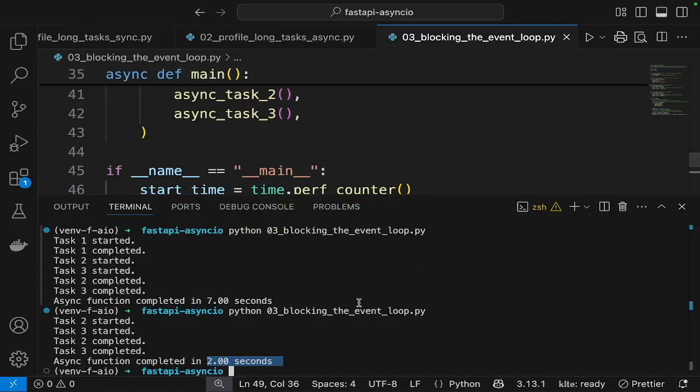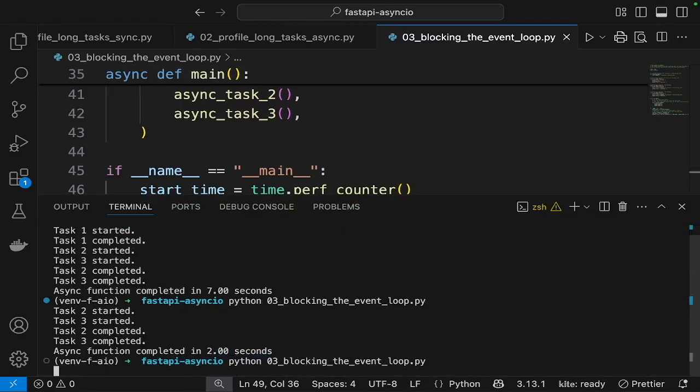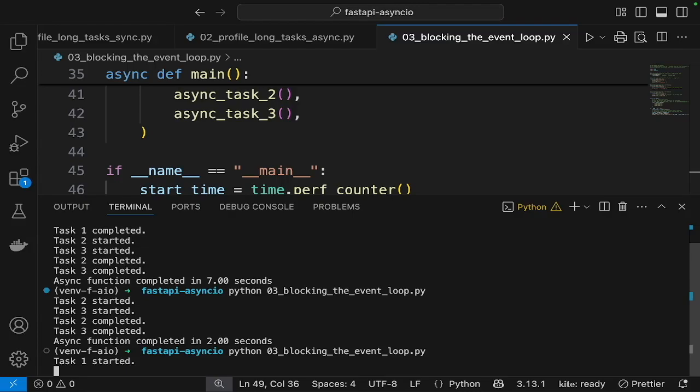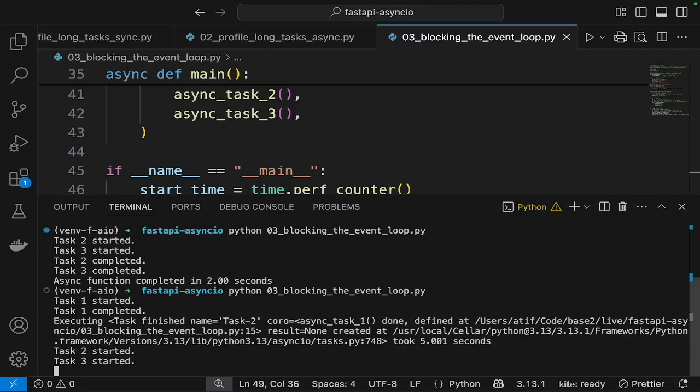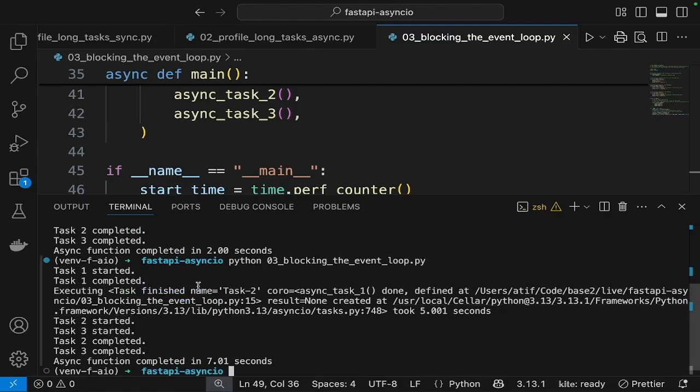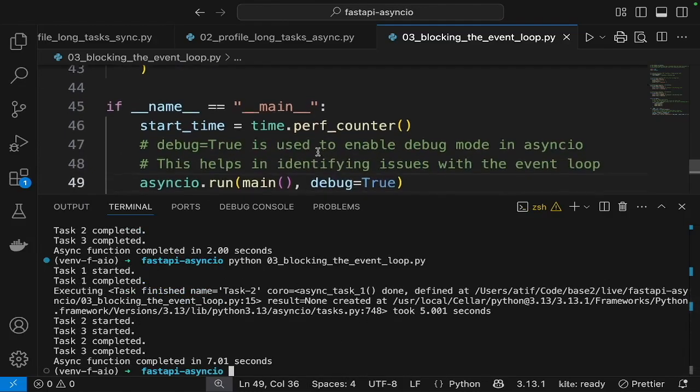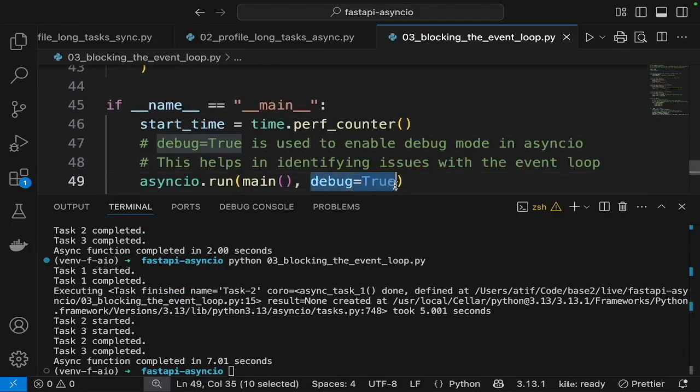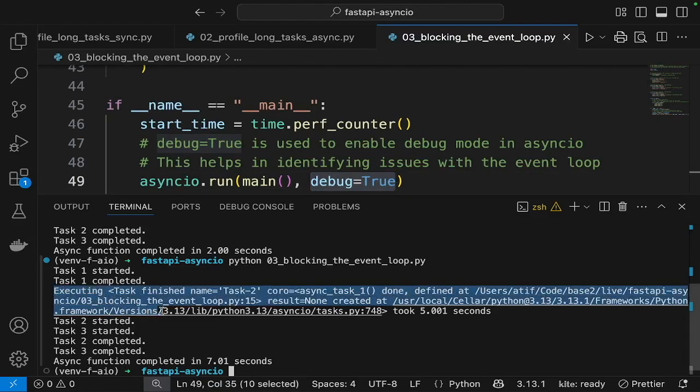So let's execute this once more. It takes once again 5 seconds, but because of this parameter debug true, we are now getting some debug information here, and it's telling that the coroutine async task 1 took 5 seconds to execute.